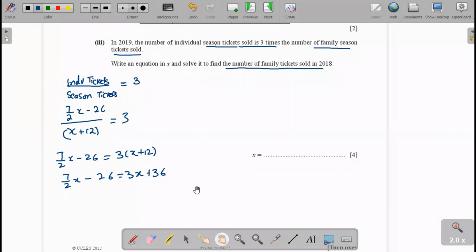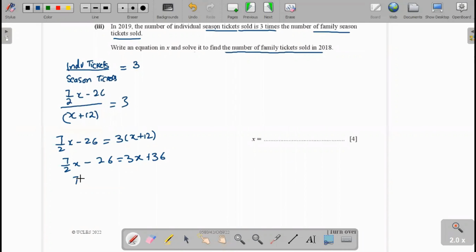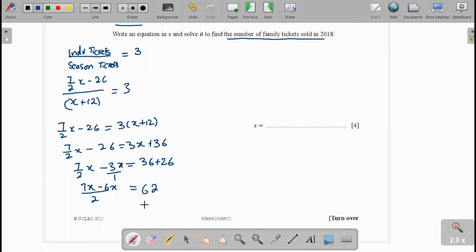We write it as 7 over 2x minus 3x equal to 36 plus 26. And now we solve this: 7x minus 6x over 2 is equal to 62. Yes, 36 plus 26 is 62.